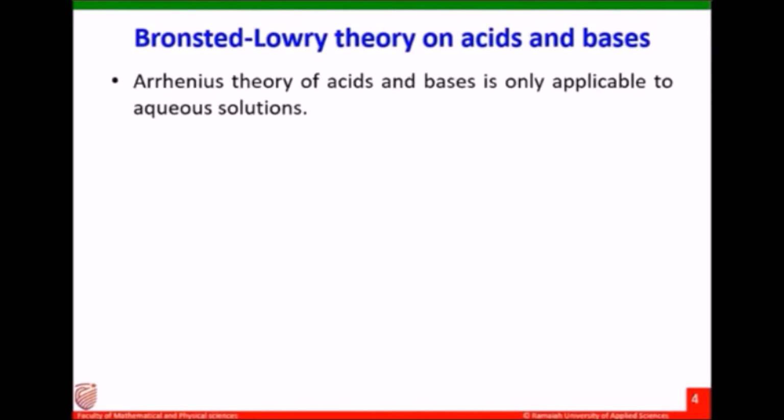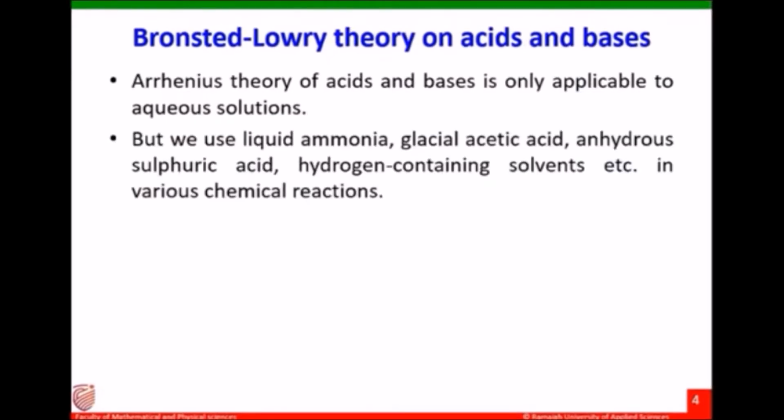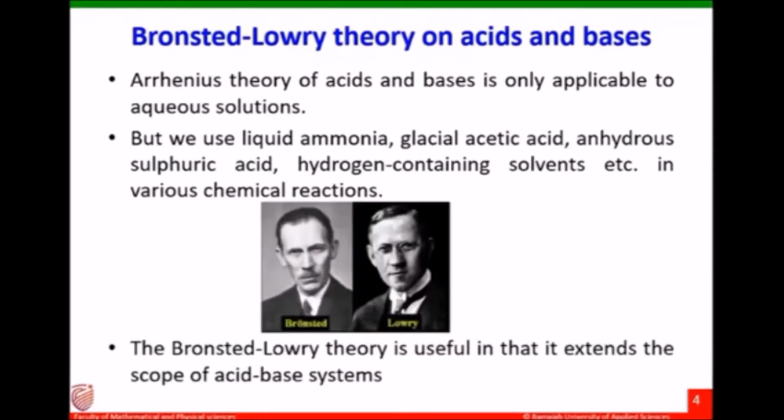Arrhenius theory of acids and bases. But that theory is only valid when the solvent is water or the reactants are in aqueous solution. But we use other solvents such as liquid ammonia, glacial acetic acid, anhydrous sulfuric acid, and other hydrogen containing solvents. In that case, we cannot use Arrhenius theory to explain the properties of acids and bases. Therefore, we require Bronsted-Lowry theory because it extends to the above solvents such as liquid ammonia, glacial acetic acid, anhydrous sulfuric acid, etc.